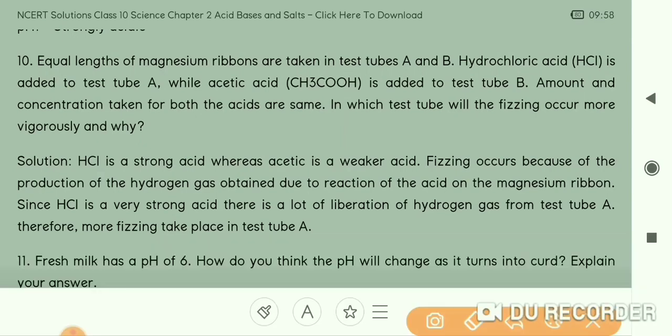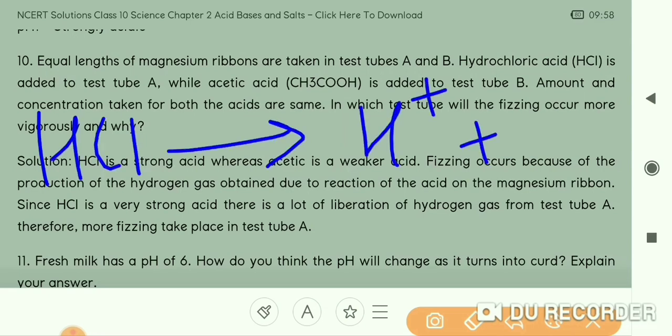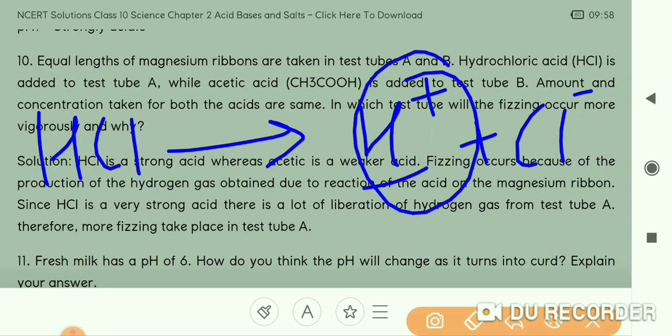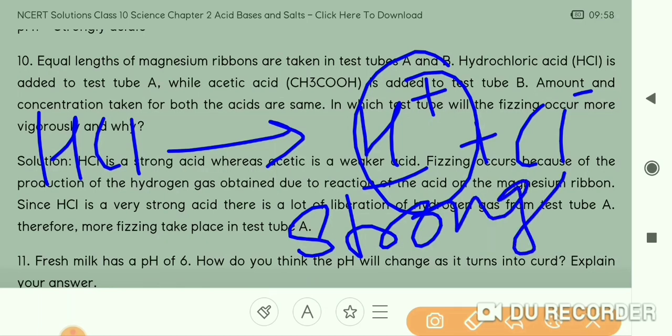Strong acid in the sense it's a mineral acid which is producing more hydrogen ions. When HCl dissociates, it gives H plus and Cl minus ions. As H plus ions are more, it is considered a strong acid.